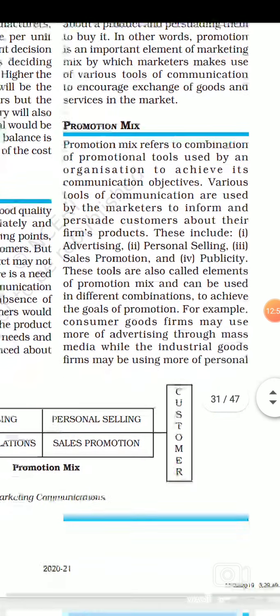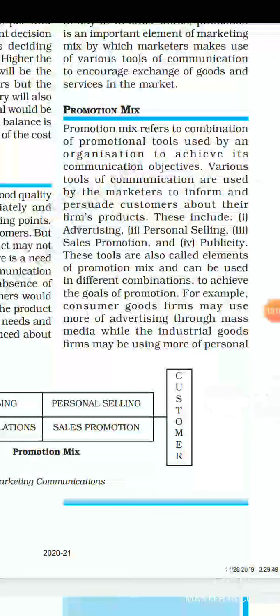So when we say promotion mix, it is a different combination of promotional tools used by a firm for the purpose of achieving its communication objective: first, informing the customer about the product, and second, encouraging the customer to purchase the product. These tools, or this combination of tools, are called the promotion mix.